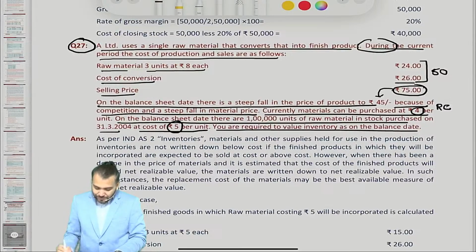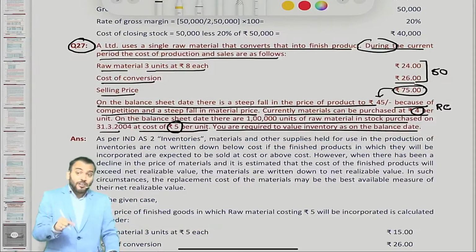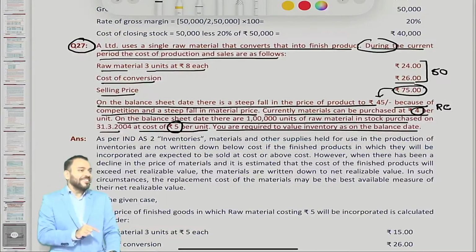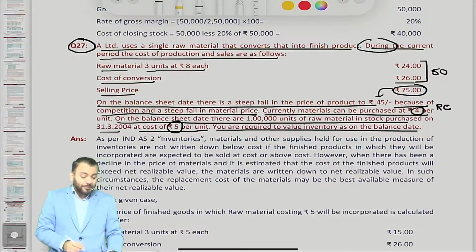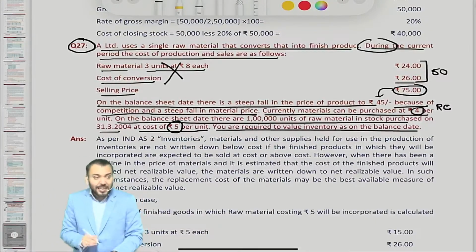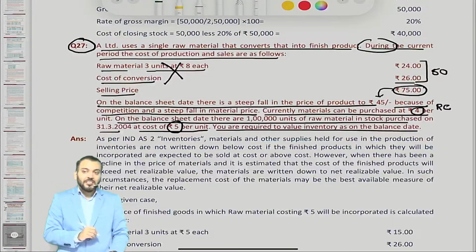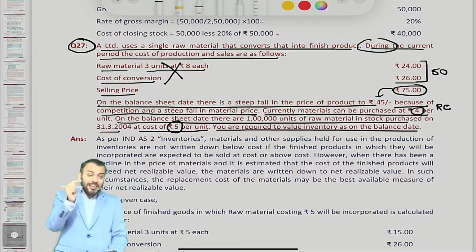Very good, excellent. Can I say we need to find out the cost price of the finished good which is produced from the raw material which is in hand, at rupees 5? This information is not relevant; we want information as on balance sheet date.